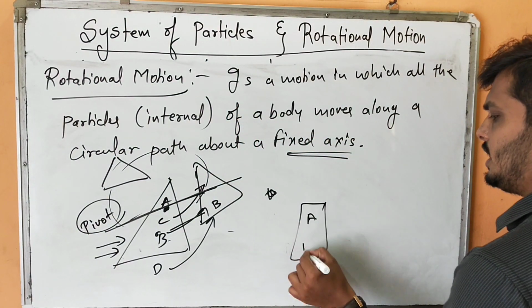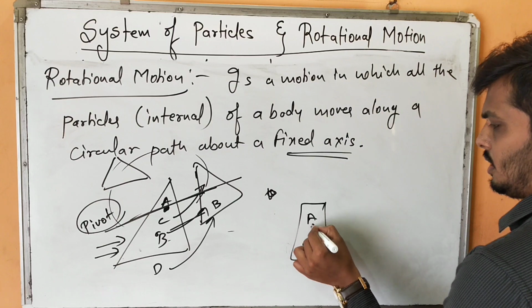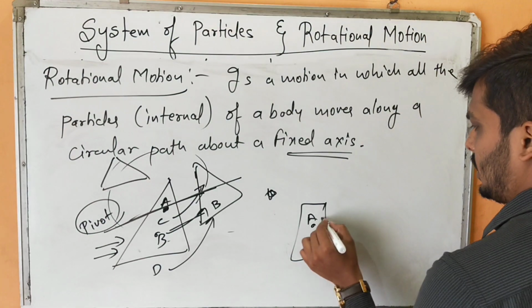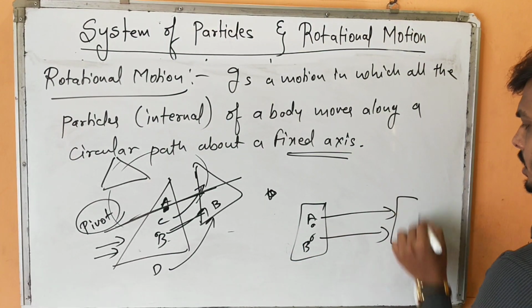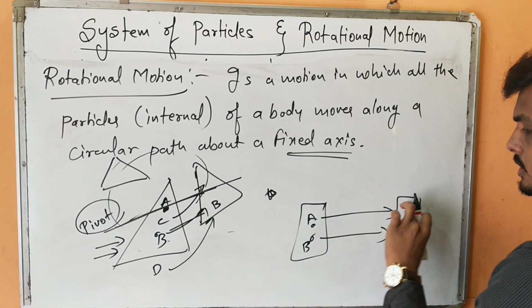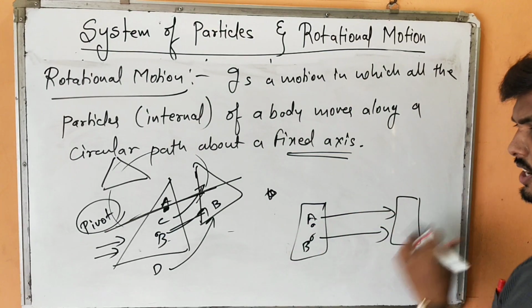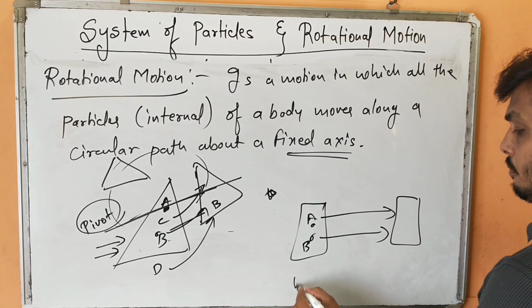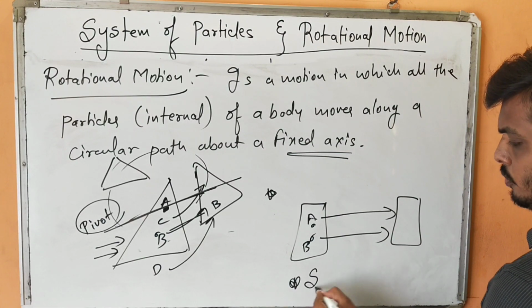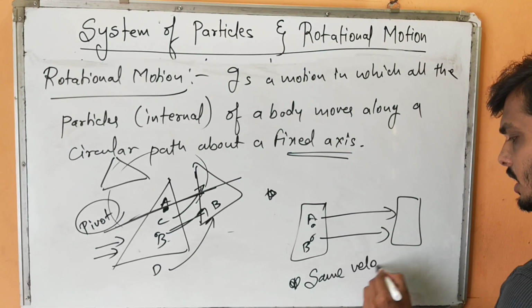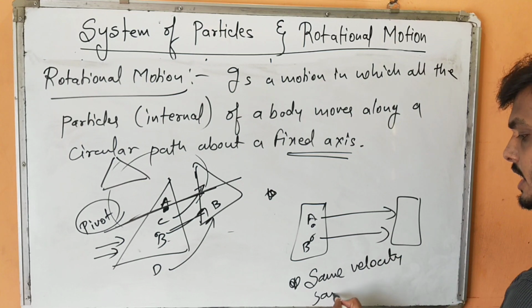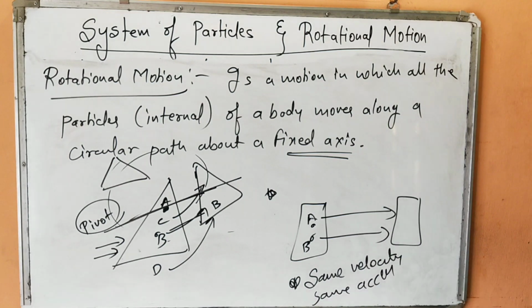If this is body A and these are two internal points, in translational motion they were traveling in a straight line, parallel to each other. Because of that, they were moving with the same velocity as well as the same acceleration.